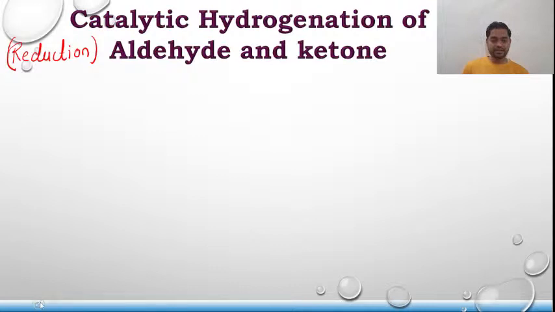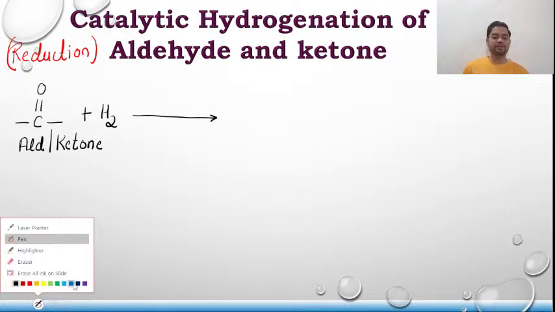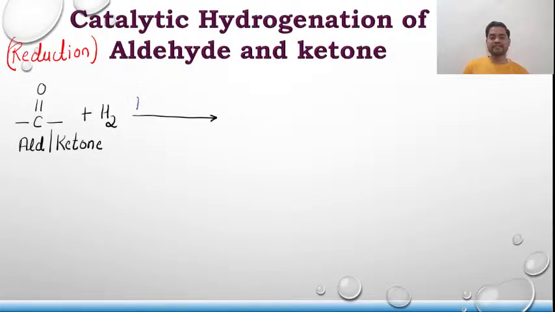Talking about the general reaction, it is C=O. This can be an aldehyde or it can be a ketone. What we are doing is hydrogenating it, that means in the presence of hydrogen. And since it is catalytic hydrogenation, there has to be a catalyst, and the catalyst can be nickel. Sorry.